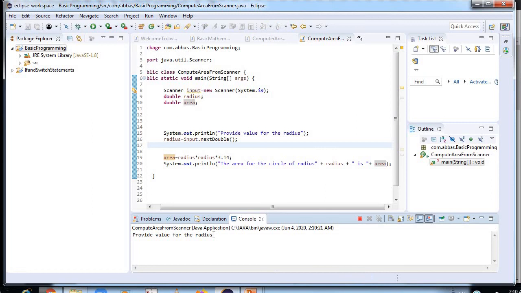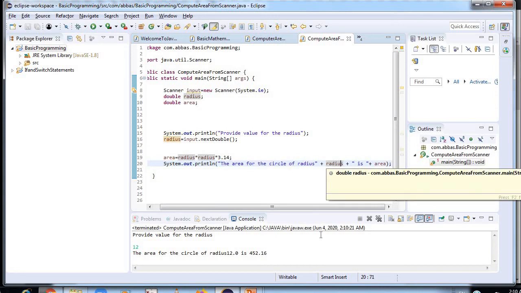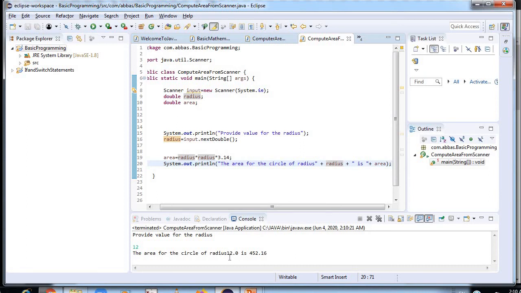Provide the value. Let's say I provide the value 12. So the area for the circle of radius, you can see in the output also, the area for the circle of the radius. Radius 12 I have input over here, and that is what the formula works on. Whatever I write over here, I need to input, and it will be printed over here, and after that the formula works. So this was a very simple program in which we have done the concept of scanner.